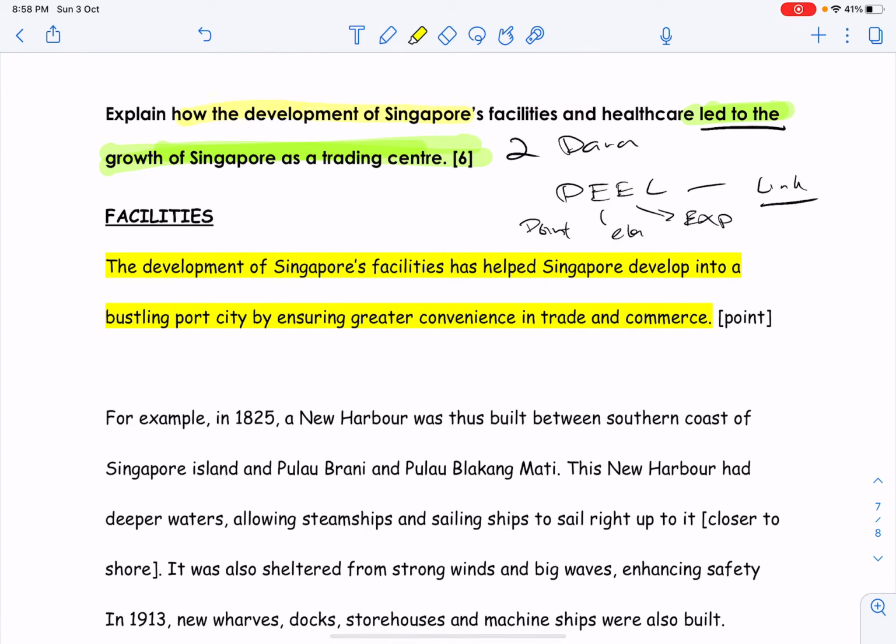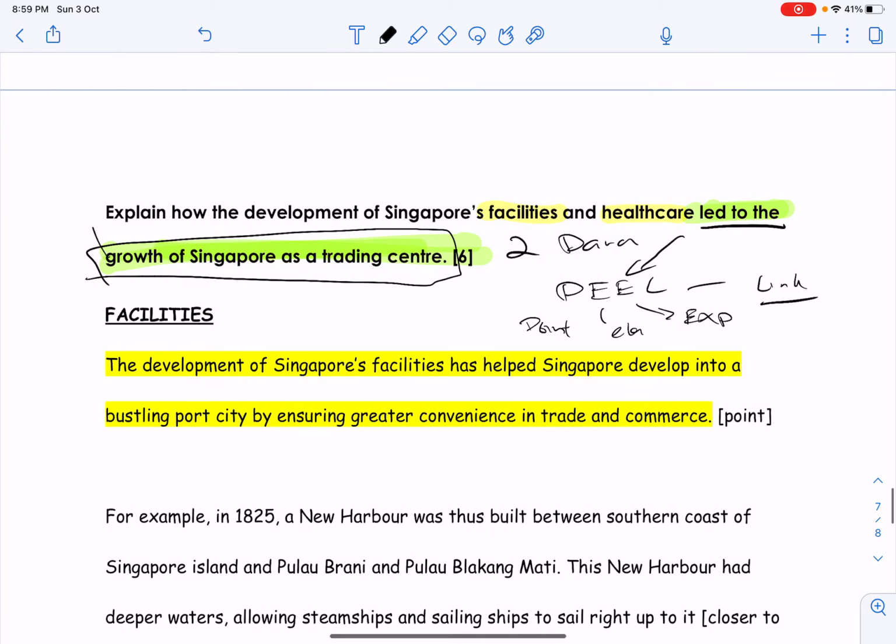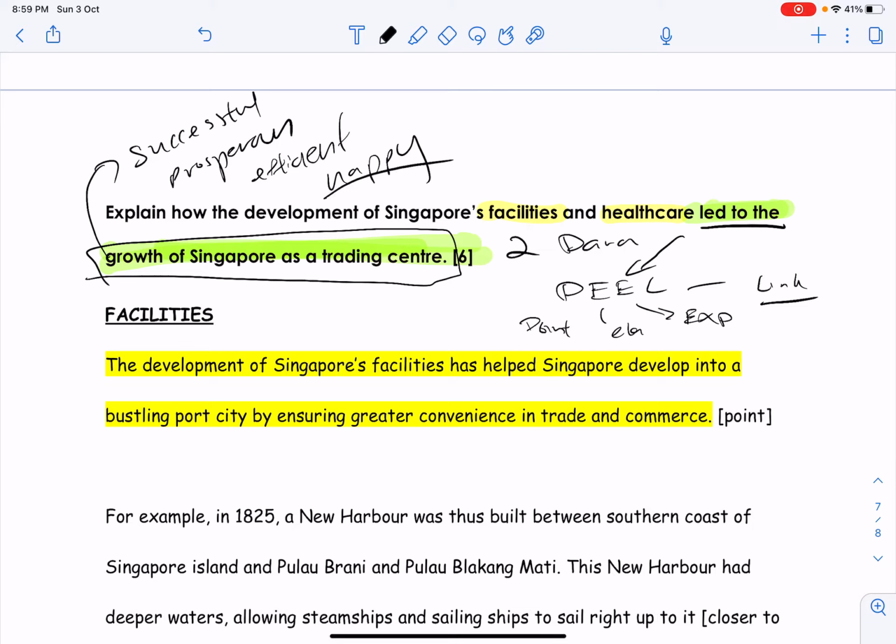They want you to talk about facilities. So the 2 points they want you to talk about in this question are of course facilities and healthcare. Then the outcome to make your explanation is how does this lead to growth of Singapore as a trading center. So you have to think about words related to growth. How would a country's growth look like? It'll be very successful, right? It'll be very prosperous, probably. It'll be very efficient. People will be very happy. So these are the things associated with growth that you have to list down in your explanation.